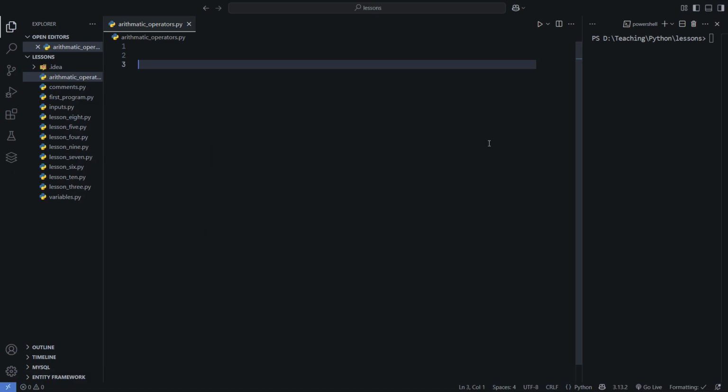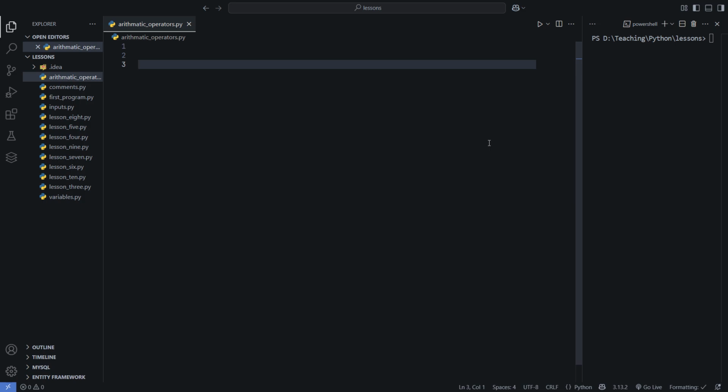Okay, so from this video onwards, we are going to see operators that are used in Python. So first of all, what are operators in Python? Operators are basically used to do operations on numeric values in Python, right? There are certain types of operators. One is arithmetic operators. Then there are logical operators, then comparison operators, and then assignment operators. So there are various types of operators.